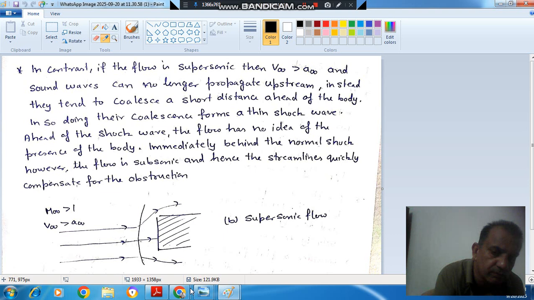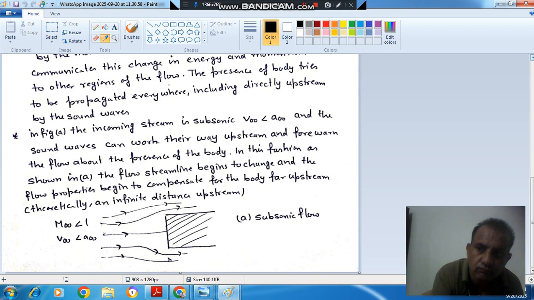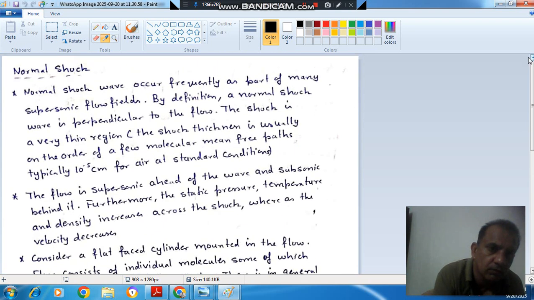So this is the shock wave. Reading this out: normal shock waves occur frequently as part of many supersonic flow fields. By definition, a normal shock wave is perpendicular to the flow. A shock is a very thin region. The shock thickness is usually on the order of a few molecular mean free paths, typically 10 to the minus 5 centimeter in air at standard conditions.